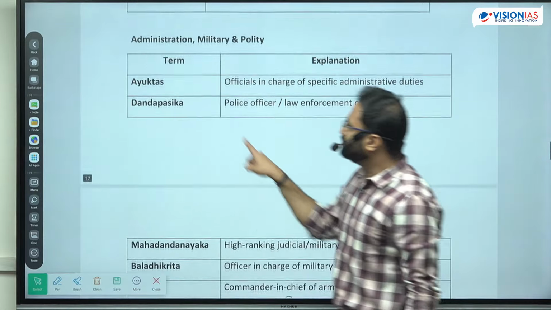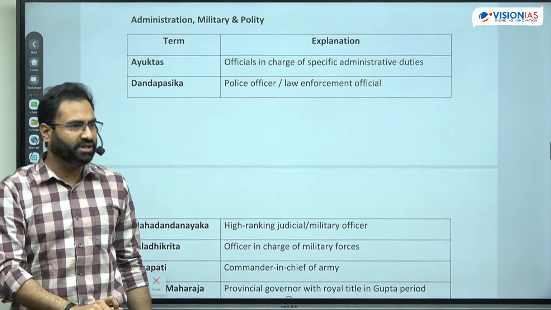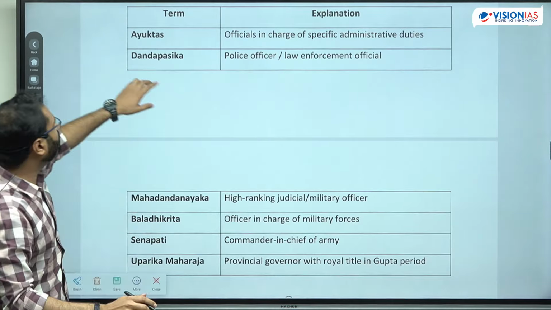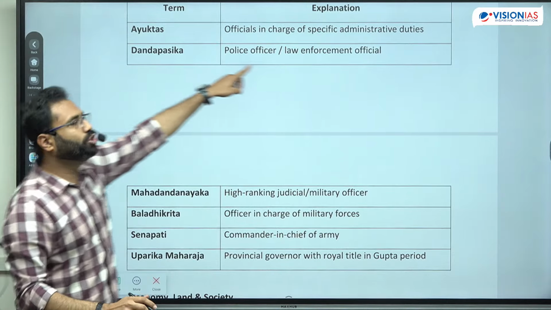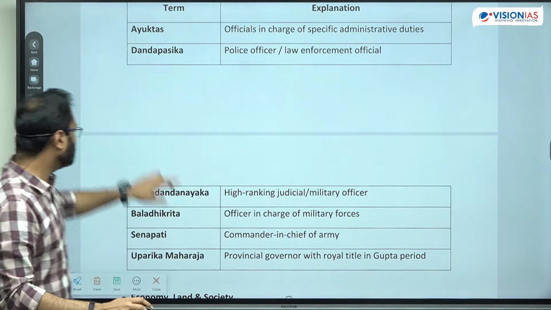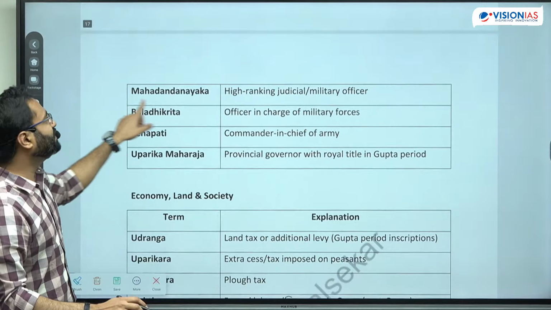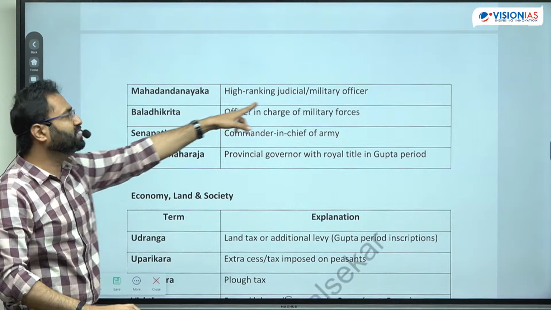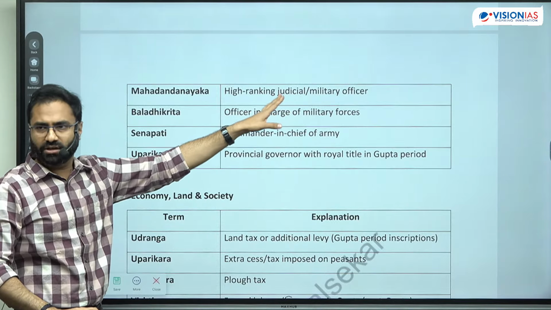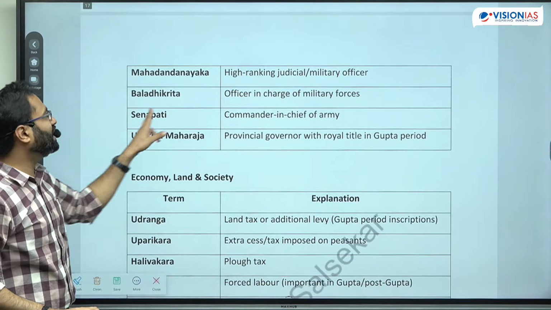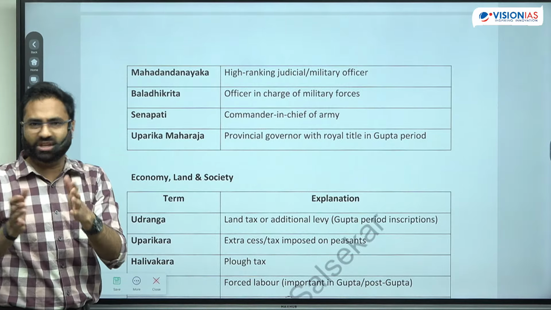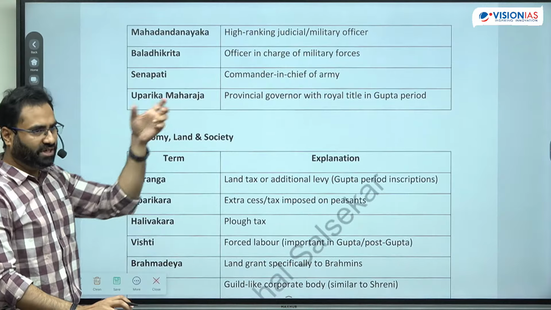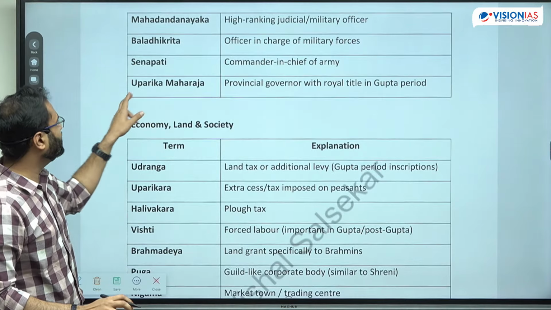Next, administration में there are आयुक्त. आयुक्त आज भी यूज होता है, that is for the collector, right? So official in charge of the administrative duties. Then there are Dandapashika, so law enforcement official, Dandapashika, right? Then there is Mahadandanayak, means high-end जो judicial official है, or high-end military official, that is the Mahadandanayak. Then Baladhikrita, bal used for the army, so it is the high official in the army. Senapati, head of that particular army or commander in chief.